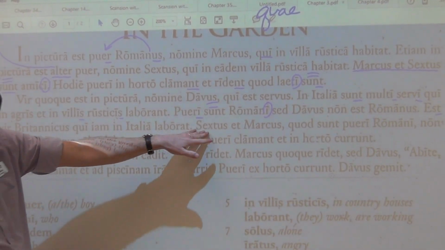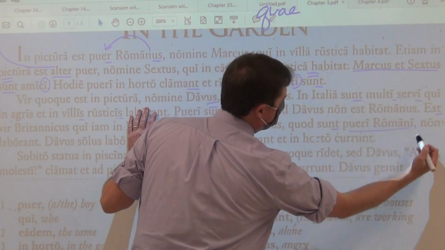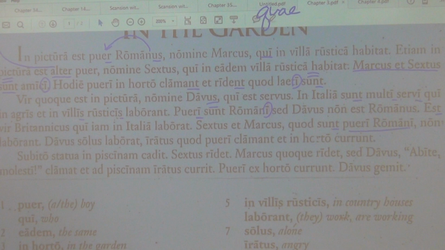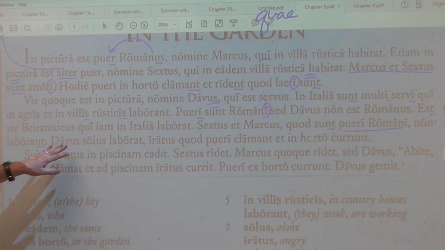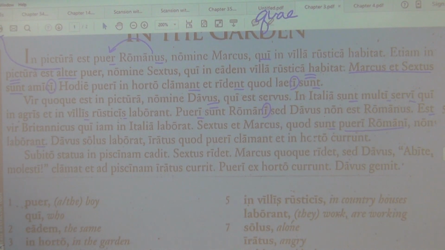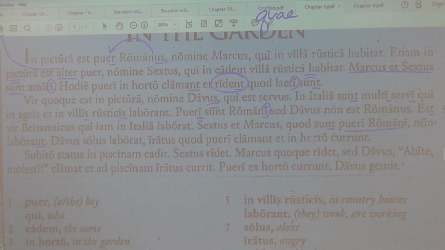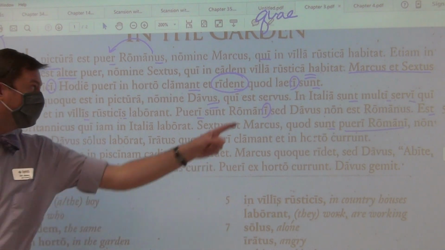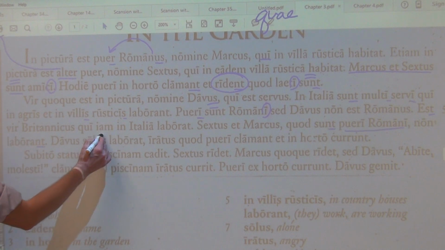Sextus and Marcus, because they are Roman boys, non laborant. They do not work. They are not working. They work not. Davus works alone. Forgot to put it in there already, but here, your first word of the embedded quiz is ridēnt. Ridēnt, that's your first word. Read it. They laugh, they are laughing. They do laugh. They with an NT. Davus works alone, and that is your second word.